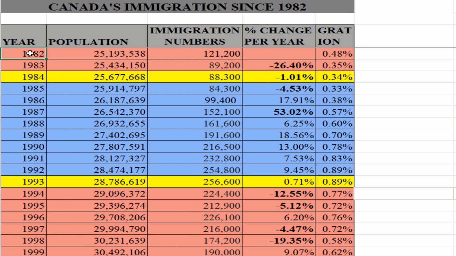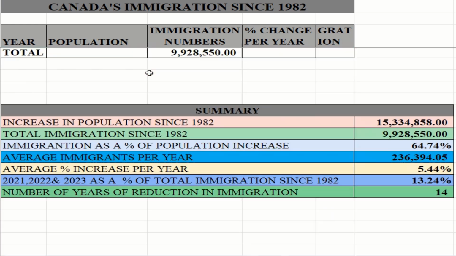I am not editing this video. I want it to be all natural, so I'm not editing out any of the stumbles I have. So let's go. The information is more important than the stumble. So let's look at the summary, which is very important.